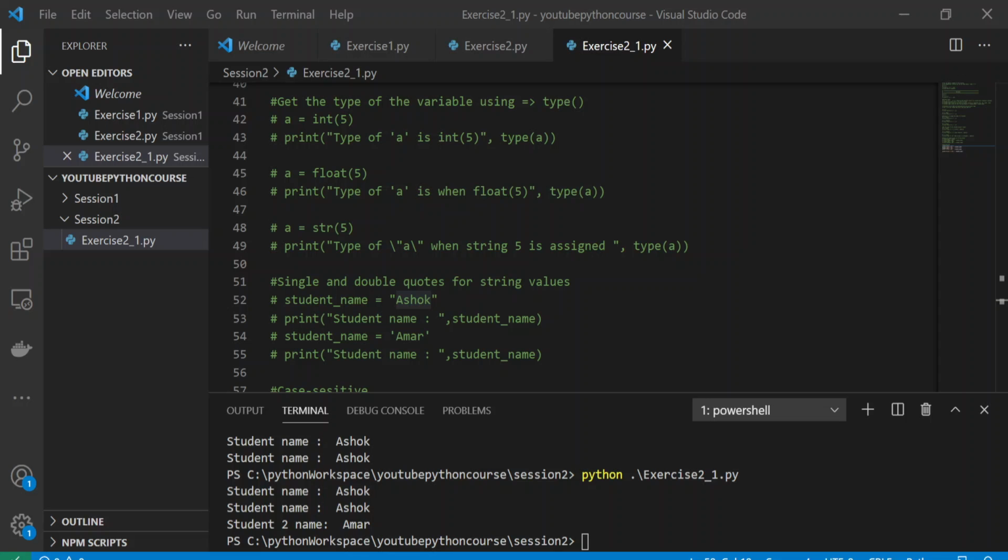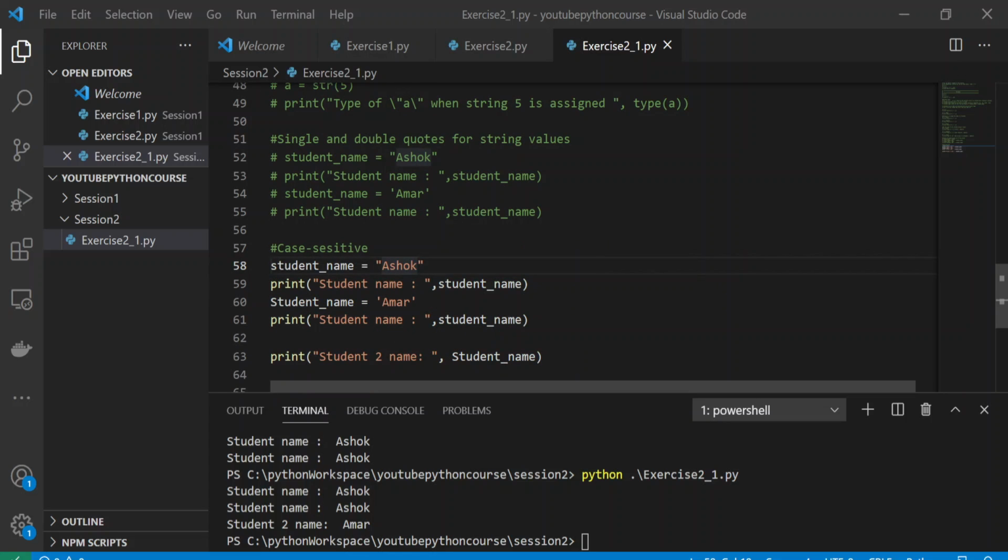How can we cast a variable? We have seen some, but there are many. In the next sessions I'll show you in detail how to cast a particular variable based on the value which we have. And we'll also discuss data types and numbers.